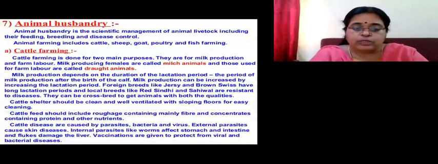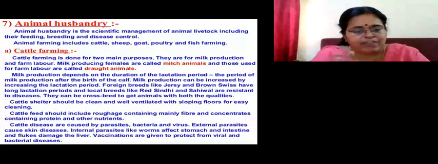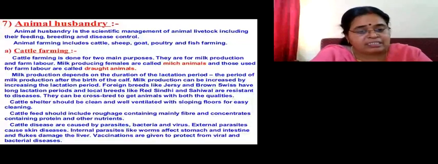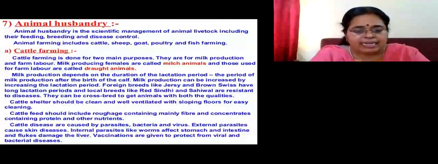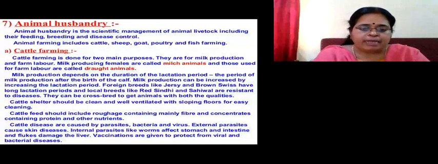And cattle feed should include roughage. You know, their food is very important. Roughage should be there. Roughage means fibrous content should be there, and some concentrates like proteins and other nutrients also should be there. Two types of foods are required for them. One is roughage, meaning mainly fiber content, and the other is concentrate, containing proteins and other nutrients. Cattle also can be attacked by various diseases like parasites, bacteria, viruses, etc. Some skin diseases they might get. Some worms can get into their intestines and stomach, and they can damage the liver. So some vaccinations are given to them to prevent viral and bacterial diseases.